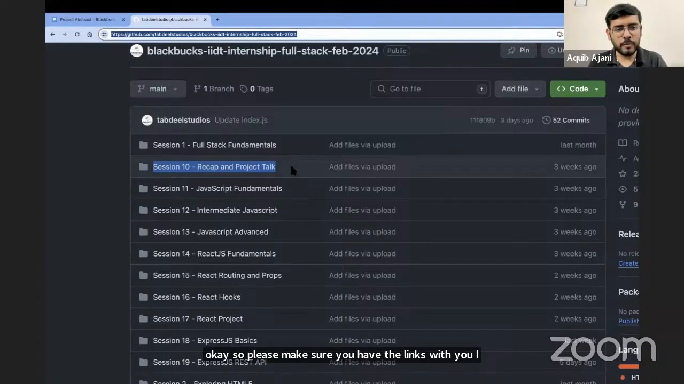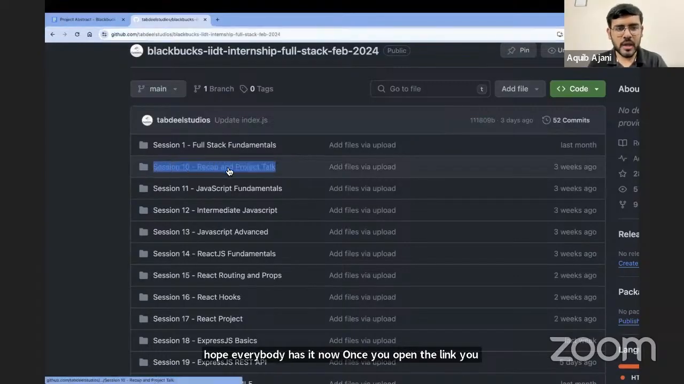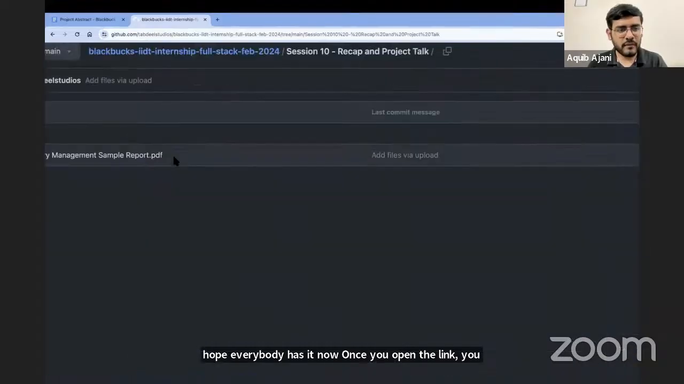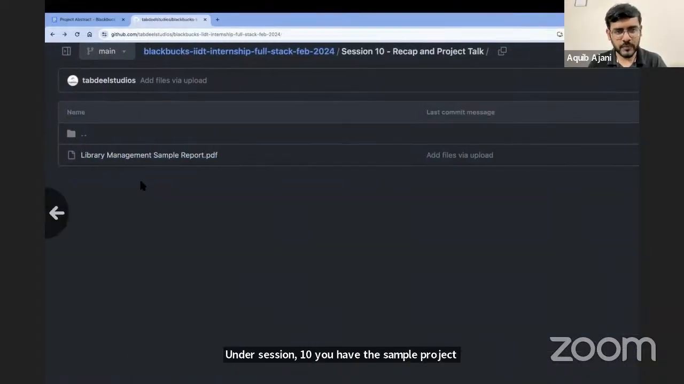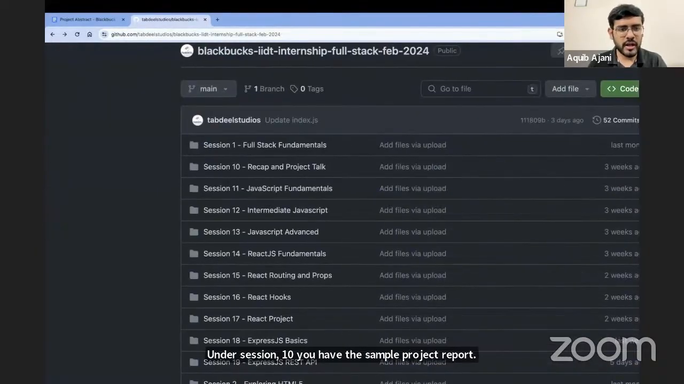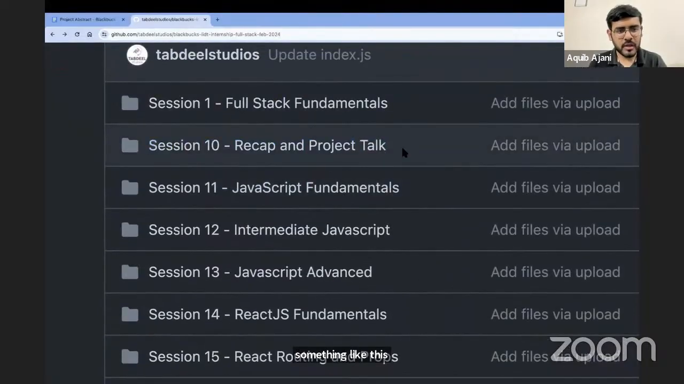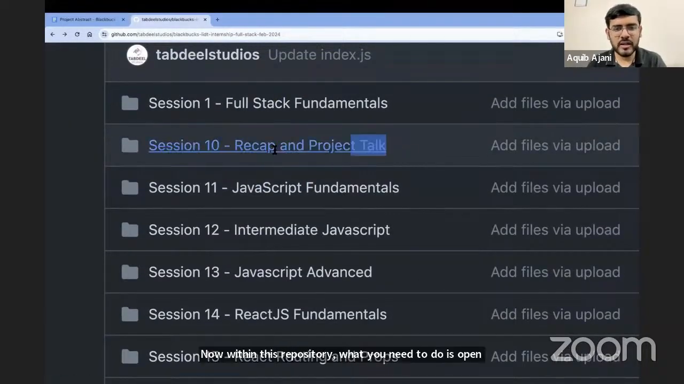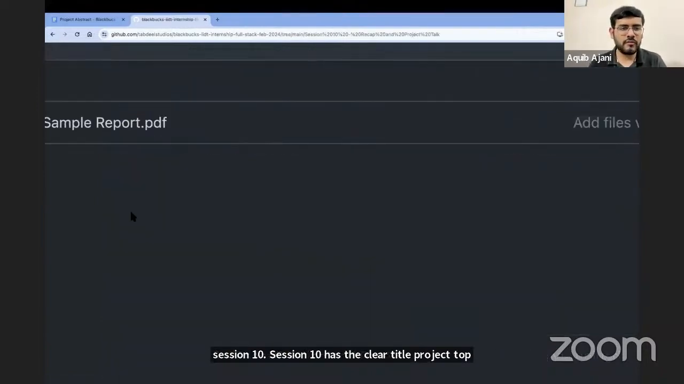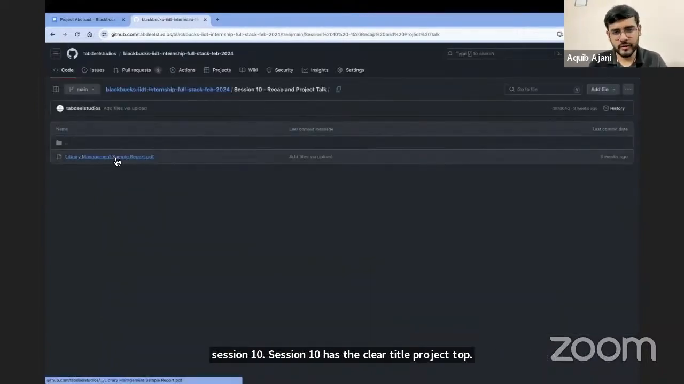Once you open the link, you have to open session 10. Under session 10, you have the sample project report. When you go to the repository, it will look something like this. Within this repository, open session 10. Session 10 has the clear title project top. When you open this session, you will find the sample report over here. Click on the sample report.